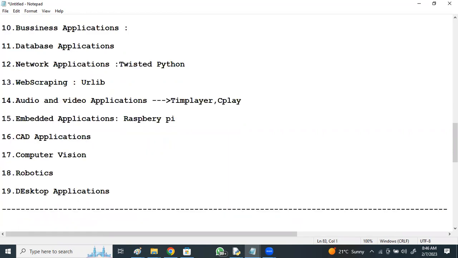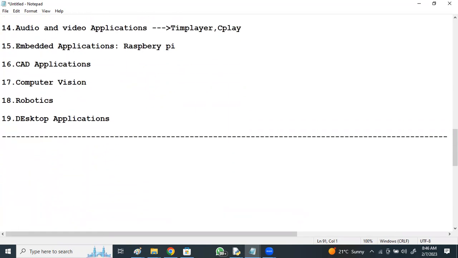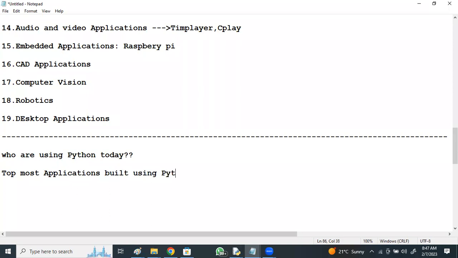These are the application areas. Now, who is using Python? Which companies are using Python today, and what are the topmost applications already built using Python?